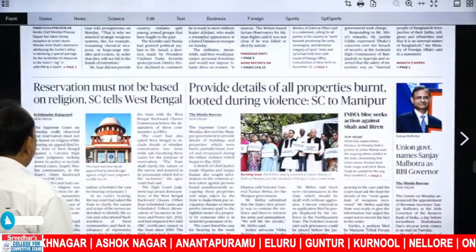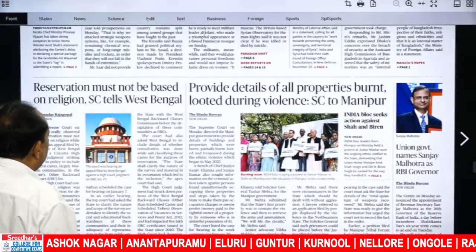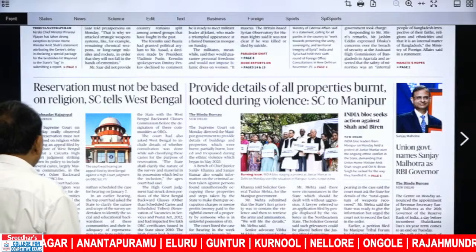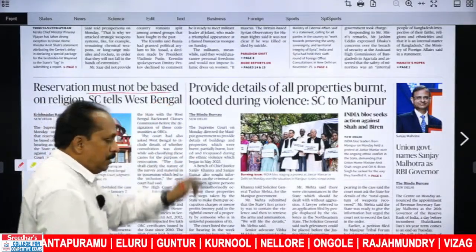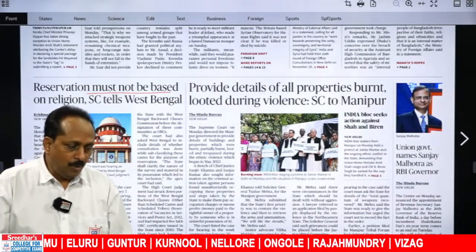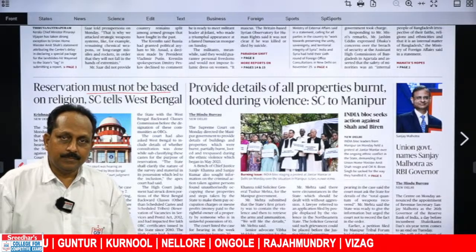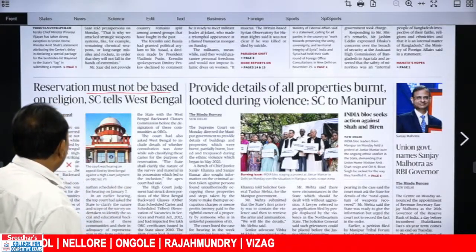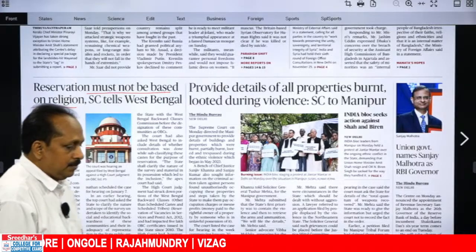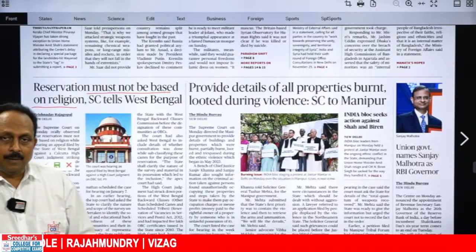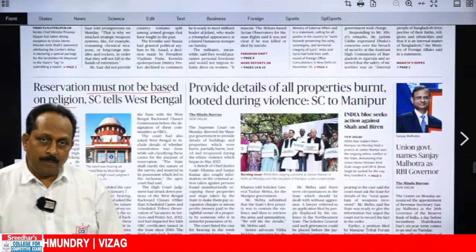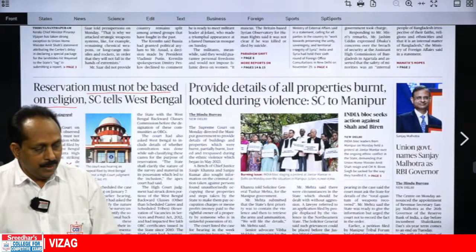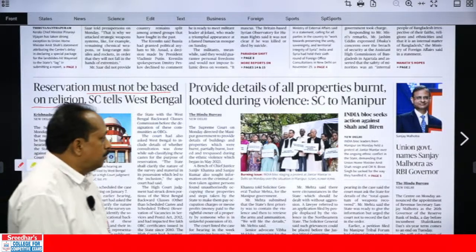Reservation must not be based on religion, Supreme Court tells West Bengal. Must not be based. Answer my question. Is it active voice or passive voice? Must not be based on religion. We must not base something on religion. Something must not be based on religion. Very good. It is passive voice. That you have to recollect.